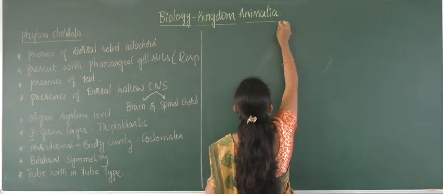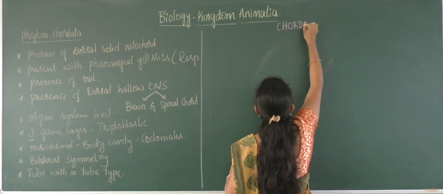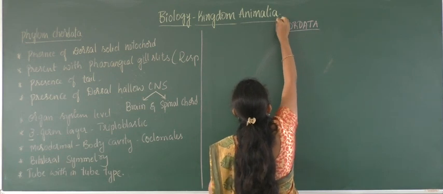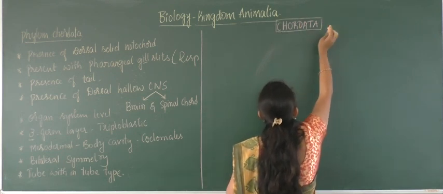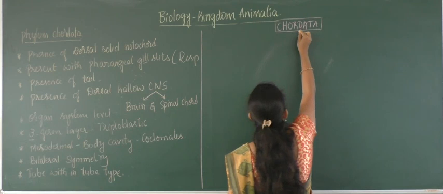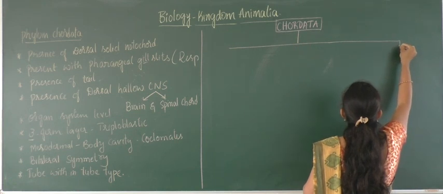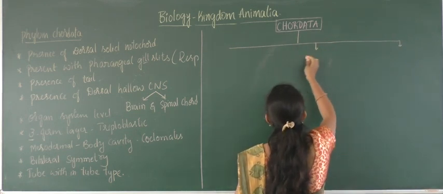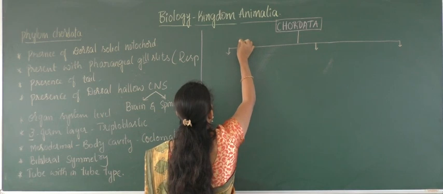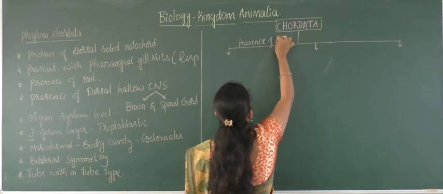We are going to classify the phylum Chordata, and this Chordata can be again grouped into 3 subphyla, phylum afterwards subphylum, based on the presence of notochord.